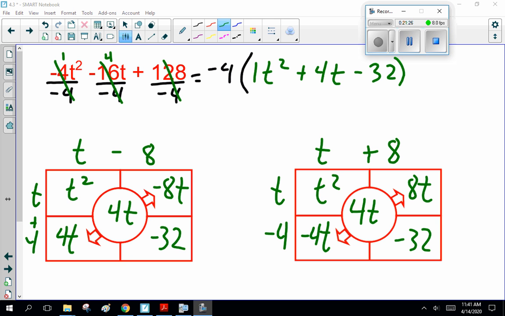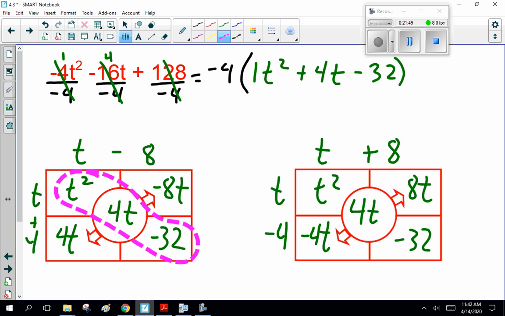Okay. Now, the first thing I did was divide everything by minus 4. So minus 4t squared divided by minus 4 is 1t squared. Minus 16t divided by minus 4 is plus 4t. 128 divided by minus 4, I had to grab Mr. Calculator, and I got minus 32. So t squared